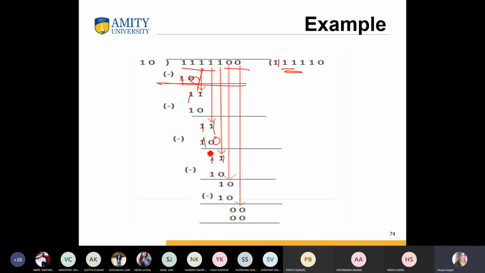Then we can take 1, so 10 10, then minus, then 0 0. Okay, this is a very simple example. You can try, or you should revise all the multiplication and division and how we can subtract and add within the binary number system. Okay.